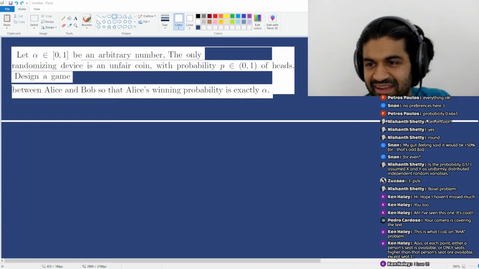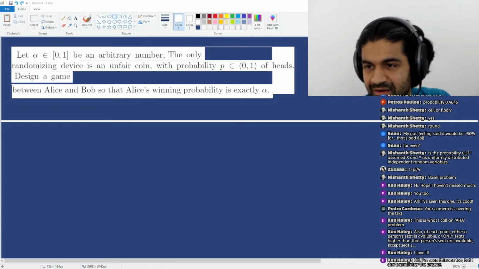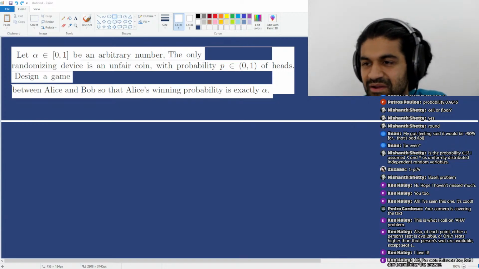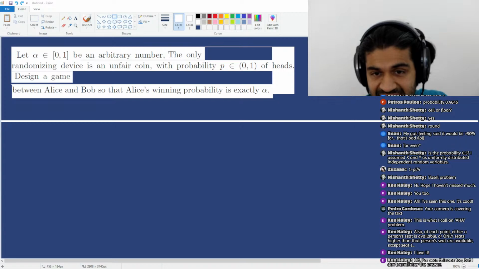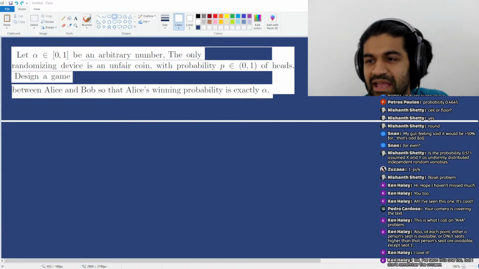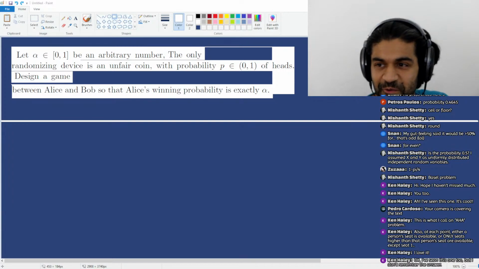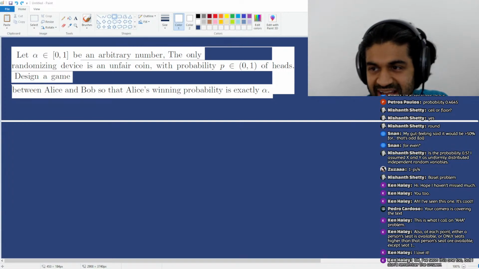I would like you all to think about this exact problem. Your goal is to use this unfair coin that has probability p of landing heads. And you want to design a game where the probability of winning is exactly alpha, where alpha is a number you have no control over. It's a number that I hand you in this situation. If you're struggling with this, try to do it with a fair coin. How might you use a fair coin to design a game where the probability of winning is precisely alpha? How would you do this?